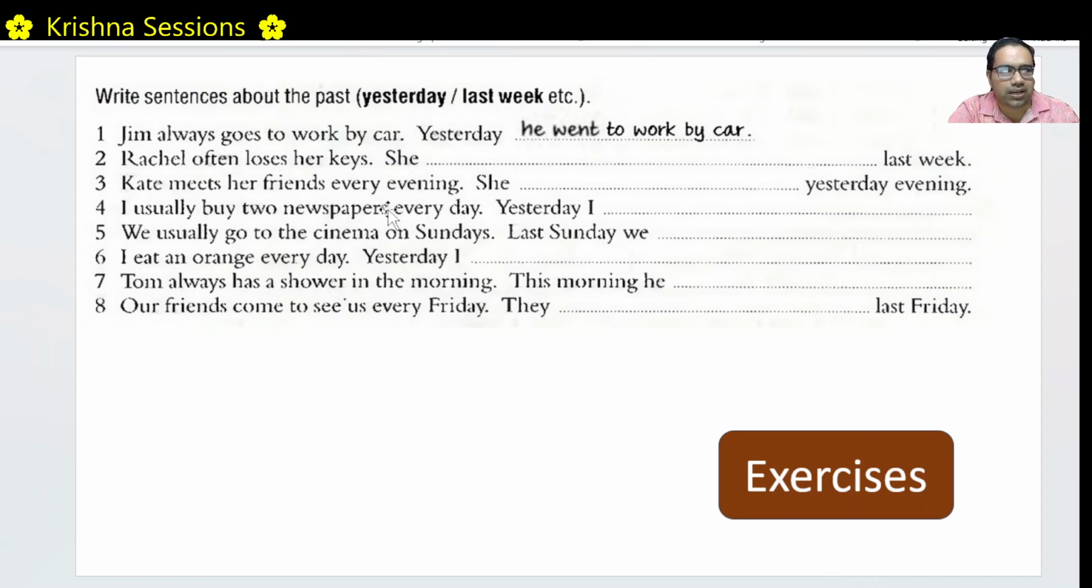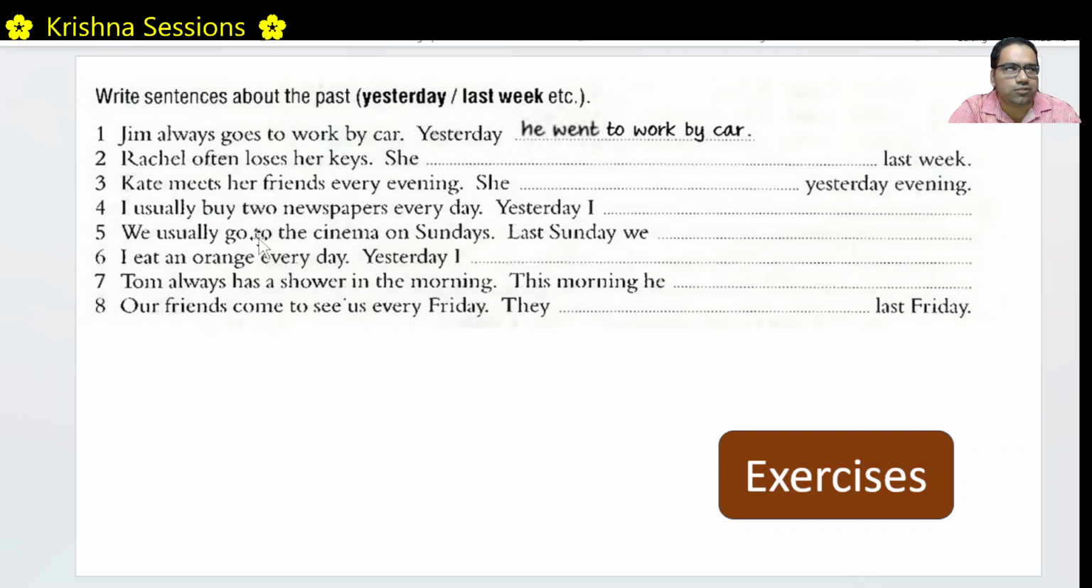I usually buy two papers every day. Yesterday was a specific case. This is usually buy. We already discussed that whenever usually comes, it is generally in simple present. And this is again a habit. Right. This person has the habit of buying two newspapers every day. So that's why it is in simple present. I usually buy two newspapers every day. Yesterday, I bought two newspapers.